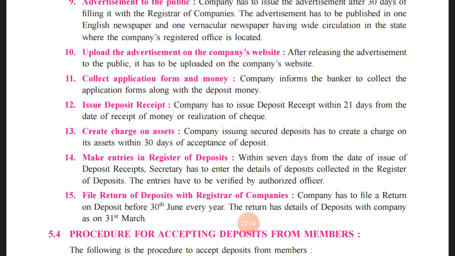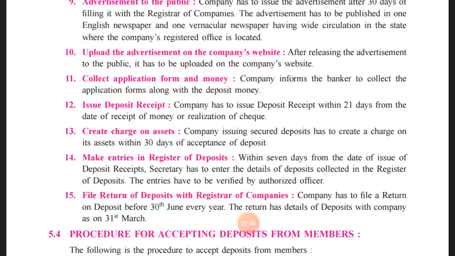They can file it till 30th June every year. The return of deposits is for the company as on 31st March. So till 31st March, all the relevant data needs to be entered, and the company can file it to the different authorities and agencies by 30th June. So 30th June is the maximum time duration. Before that, they have to file the return of deposits as of 31st of March every year. Each and everything will be followed by the company secretary.